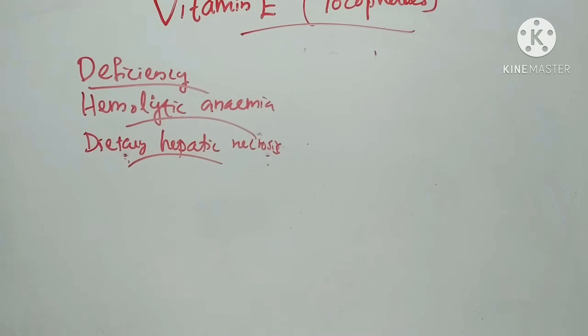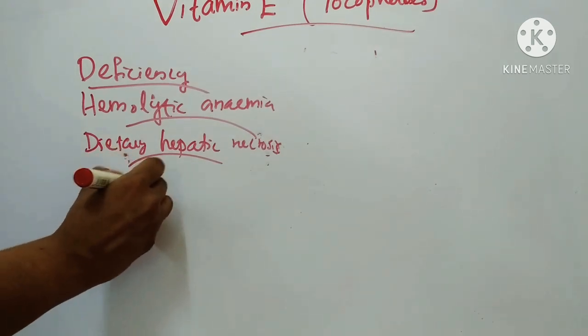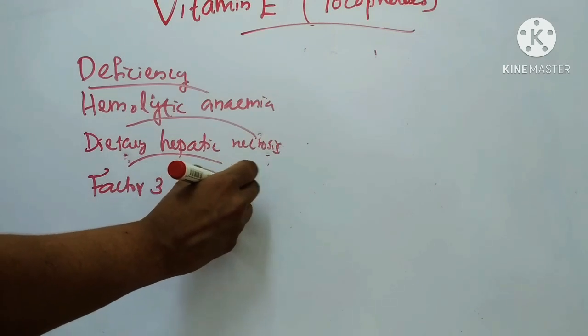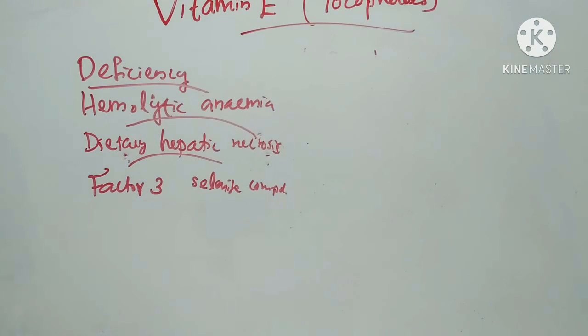Fall in acetate utilization and in respiration of necrotic liver is effectively cured or prevented by tocopherols. Vitamin E and factor 3. Factor 3 is a selenite compound. This factor 3 and vitamin E are complementary to one another in preventing hepatic necrosis or muscular dystrophies. That is dietary hepatic necrosis.